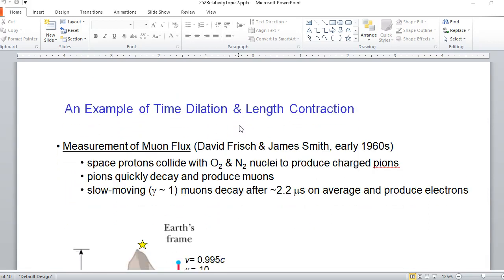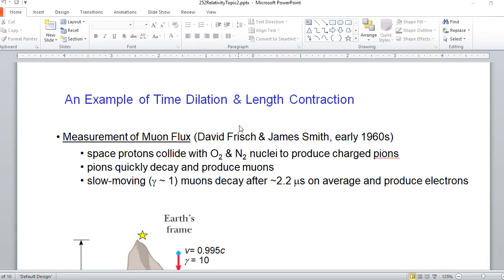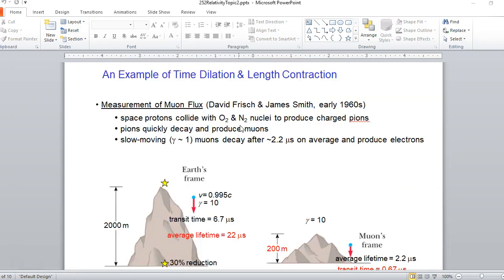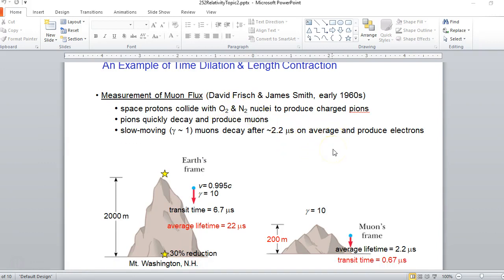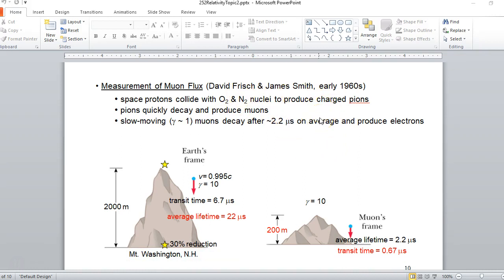And this last slide talks about a nice little experimental example of actual time dilation and length contraction. This was done in the early 1960s by Frisch and Smith. They were looking at muons that are produced in our atmosphere. Protons coming primarily from the sun collide with oxygen and nitrogen molecules, and they produce particles called pions. The pions then quickly decay into mu mesons, or muons. Now the muons also will decay into electrons.